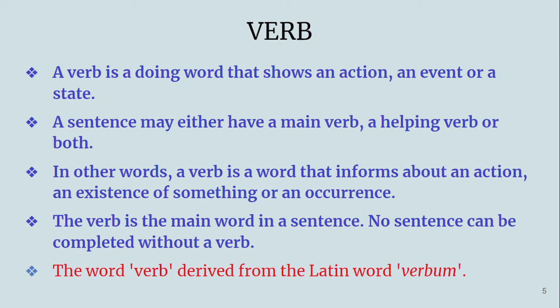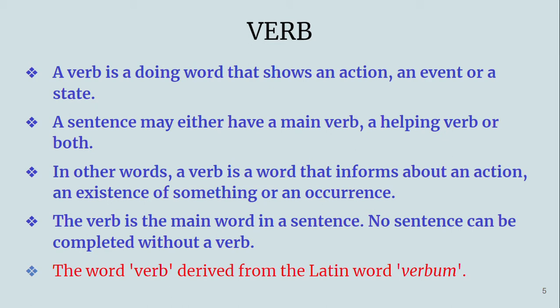So, what is verb? A verb is a doing word. Doing word means some action word. Name of the action. We simply say name of something happening that shows an action, an event, or a state. And there are some verbs which have no action at all. It is only a state. Suppose I say, I love you, okay, or I like it. Like, is there any action as such? No. Okay, I feel sick. Feel, is there any action? It is only just a feeling. It is a kind of stative verb.